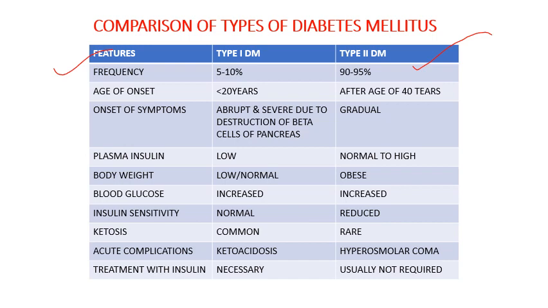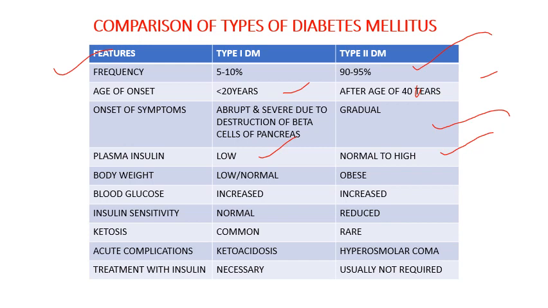Age of onset: juvenile, that is less than 20 years in type 1, then more than 40 years in type 2. Onset of symptoms is usually abrupt and severe in type 1 due to destruction of beta cells of the pancreas, whereas in type 2 there will be gradual development of symptoms. In type 1, plasma insulin will be very much low. In type 2, it can be normal to high.